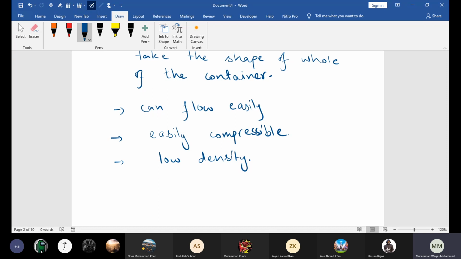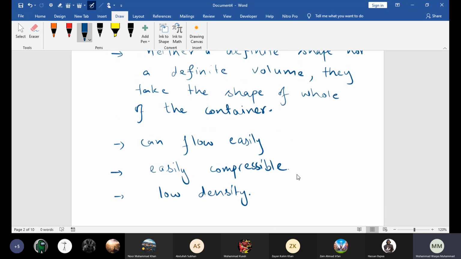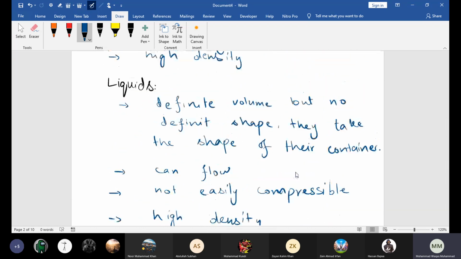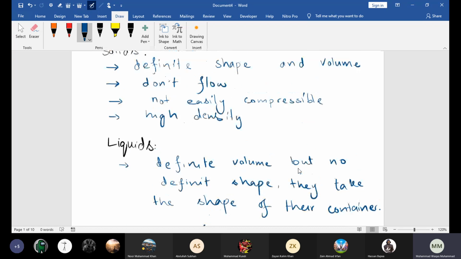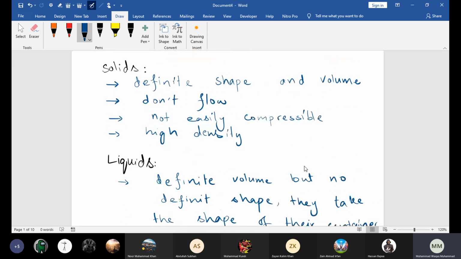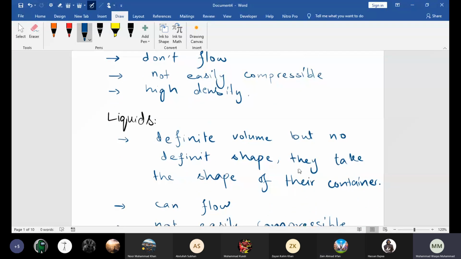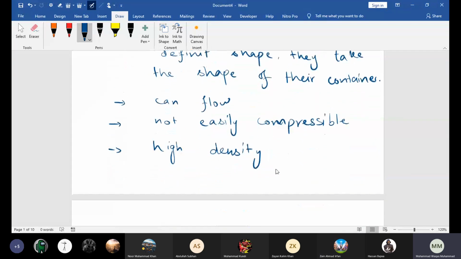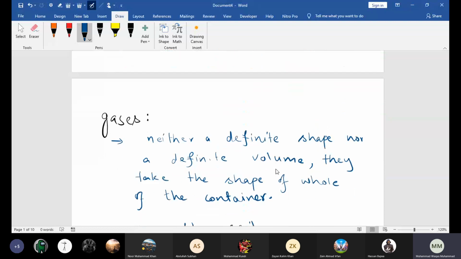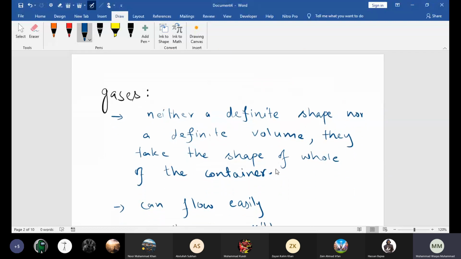Okay, so beta, these are the basic properties of solid, liquid, and gases, and I think they're very basic, and everyone already knows that. Beta, am I right about it or no? Yes, sir, right. So beta, we discussed the basic properties. So is it all clear? Yes, sir, clear.